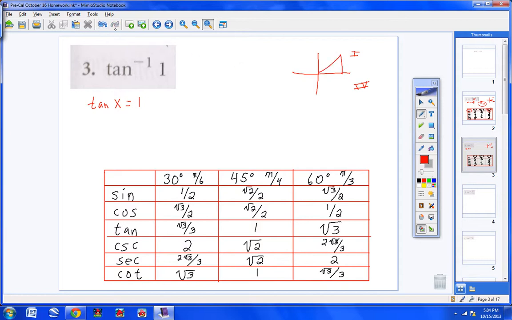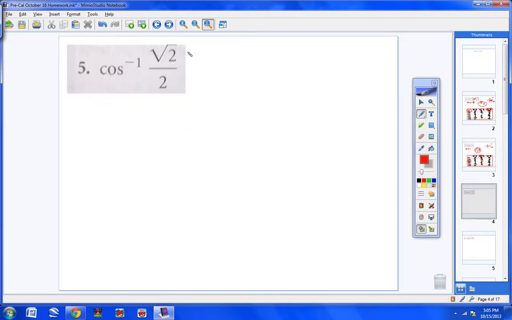All right. So when does tangent give me out 1? Well, here's tangent. Looks like 45 degrees. Tangent of 45 degrees is 1. So x equals 45 degrees, or pi over 4. We don't have to worry about writing a triangle here, changing anything. If it's in the first quadrant, then the answer is exactly like it is, like this, okay? All right, let's try number 5.